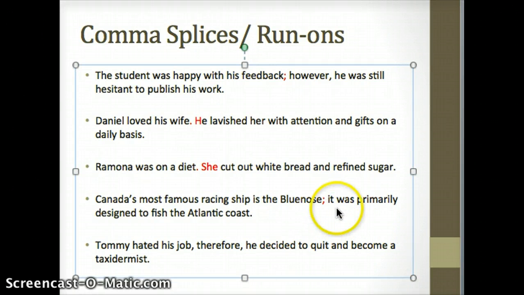I think a semicolon is appropriate because the word it is there, and it can be ambiguous or lack some clarity. If you just had a sentence, it was primarily designed to fish the Atlantic coast, the semicolon makes that connection clearer, because the it is referring back to this famous racing ship called the Bluenose, our previous sentence.